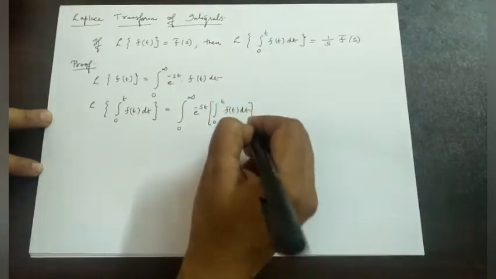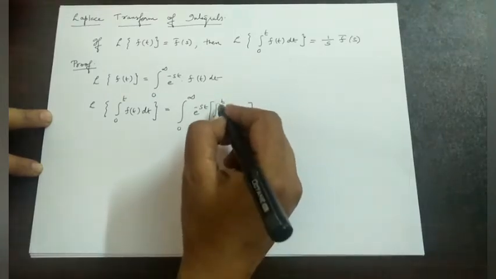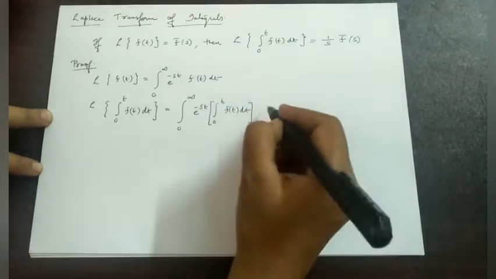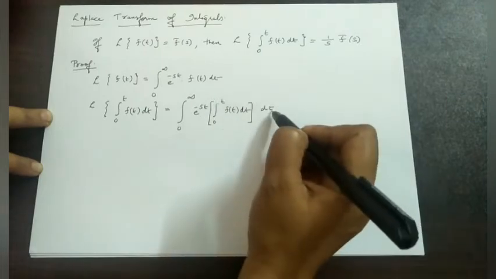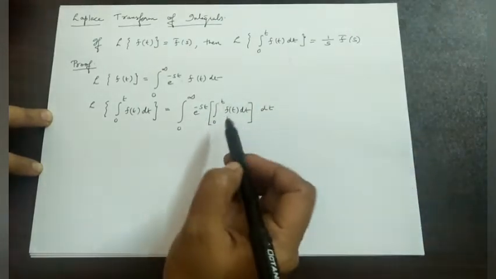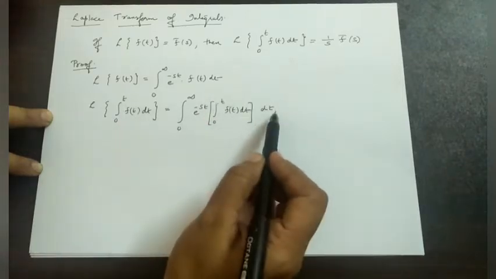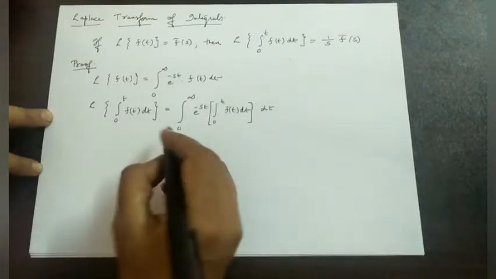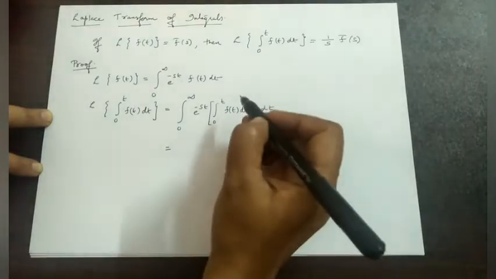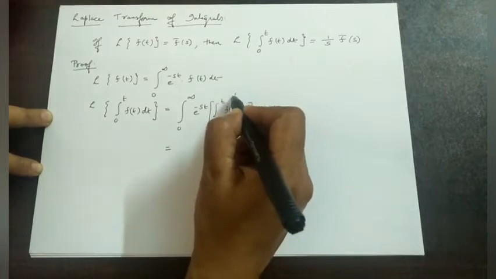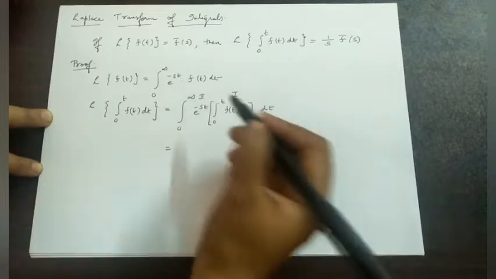Then here we have two integral signs, therefore I will put a bracket here, that is from 0 to t f of t dt. Then with respect to t, therefore e raised to minus st. The place of f of t we have 0 to t f of t dt. Then again with respect to t. Now this is equal to, so here we use integration by parts. For that I will consider integral from 0 to t f of t dt as first function and e raised to minus st as second function.